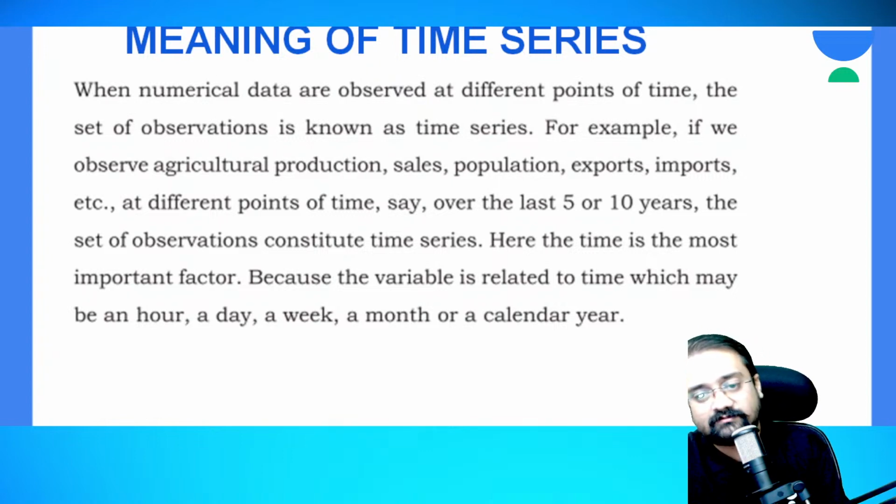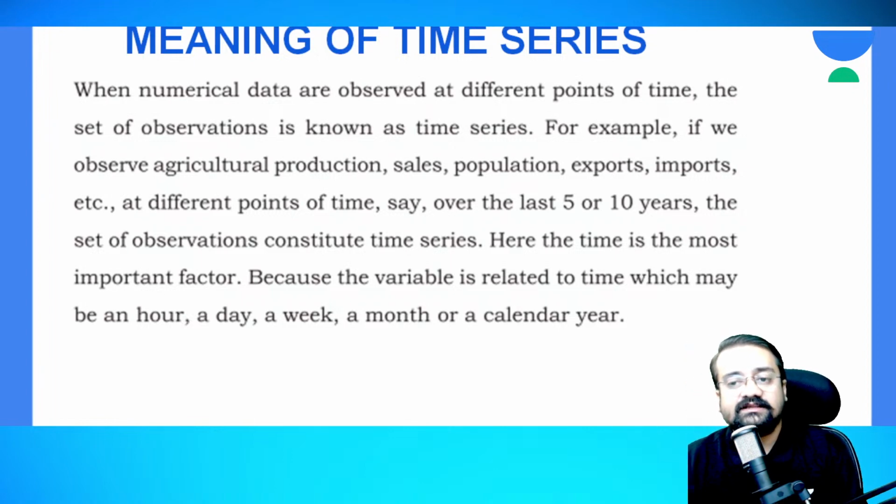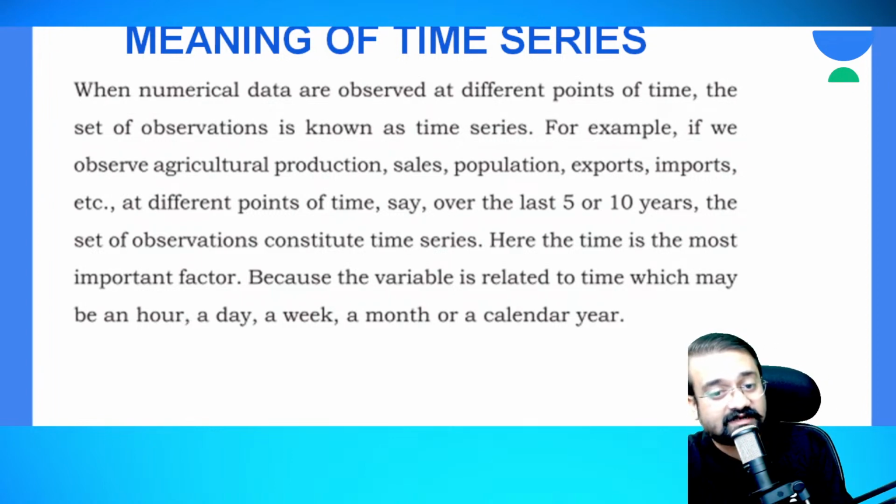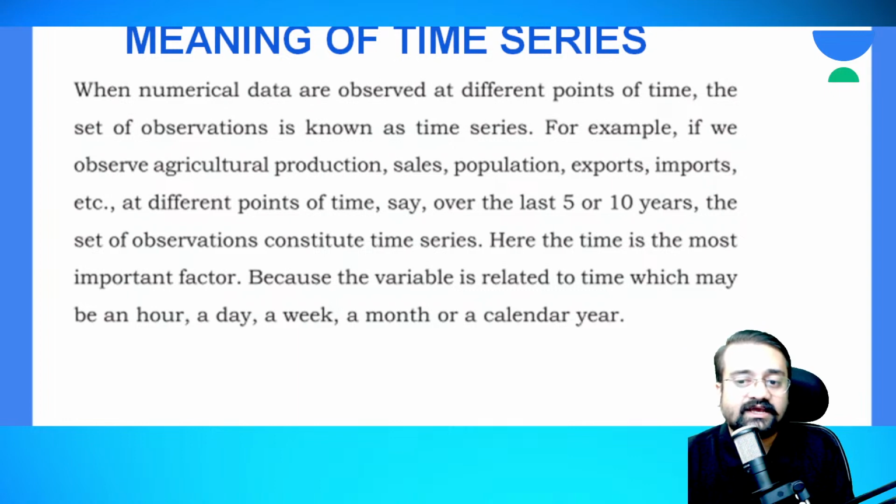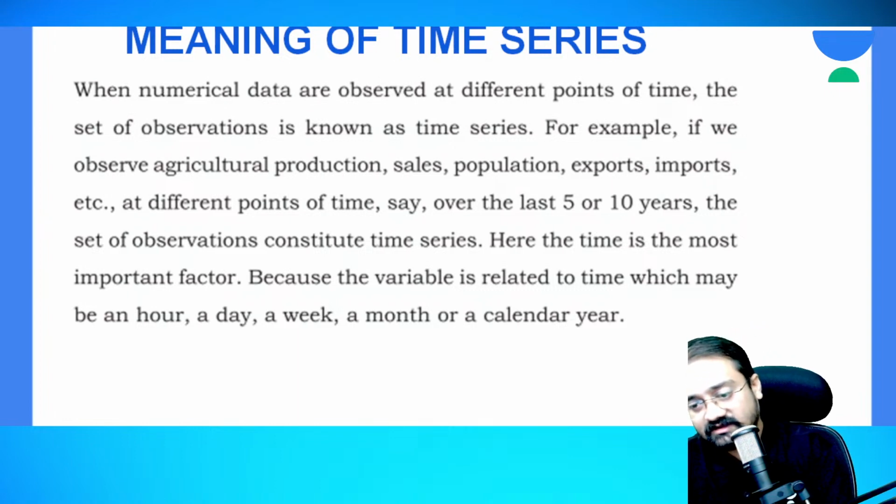Whenever you say time, we think of only these aspects: hour, minute and second. But time may be an hour, a day, a week, a month, or a year, right? All these are considered in the time variable or time aspect.